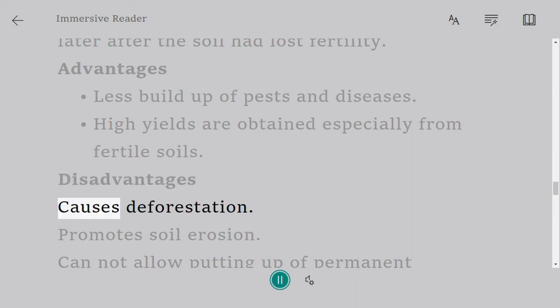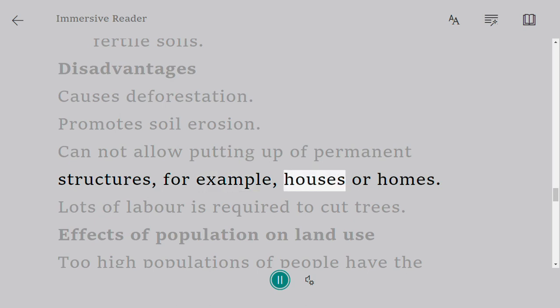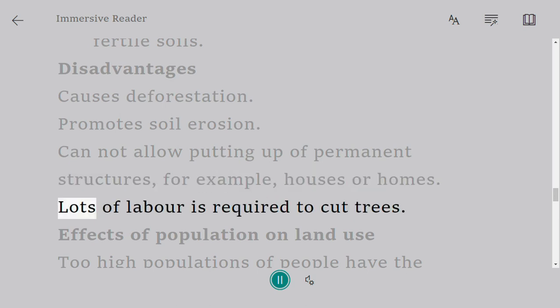Disadvantages. Causes deforestation. Promotes soil erosion. Cannot allow putting up of permanent structures, for example, houses or homes. Lots of labor is required to cut trees.